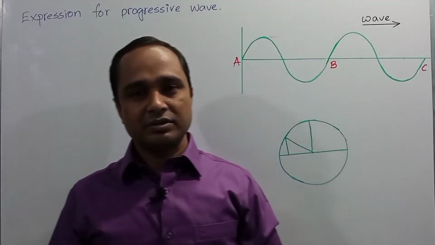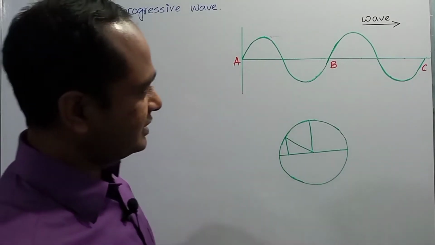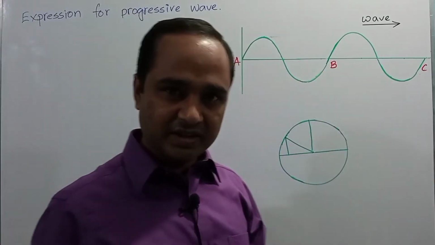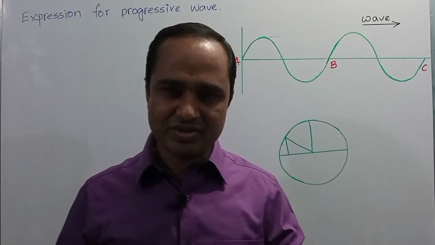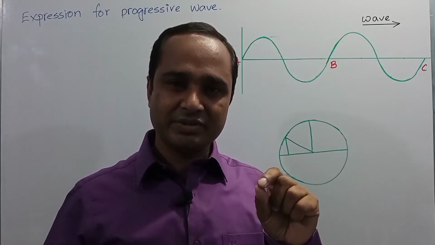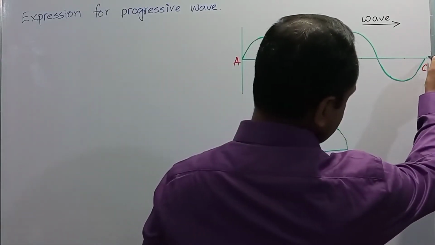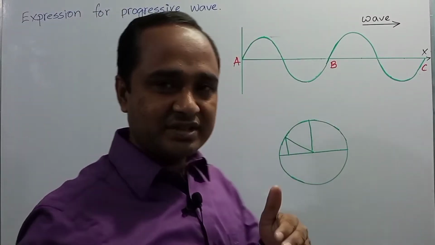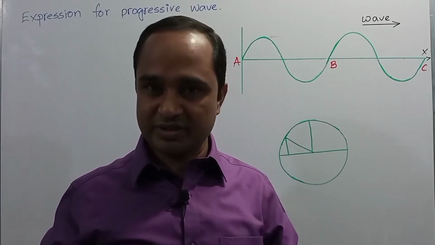Dear students, now we are going to the expression for the progressive wave. In the figure, this figure indicates a progressive wave. The wave is propagating from A to C, right? So this figure can illustrate many situations of progressive wave. At first we can consider this figure indicates the displacement of a particle executing simple harmonic progressive wave with respect to time. If we consider this x-axis represents time and this y-axis represents the displacement of the particle executing simple harmonic progressive wave, right?